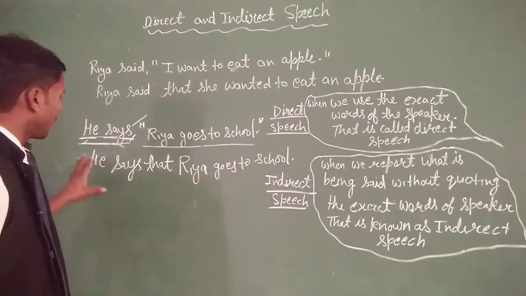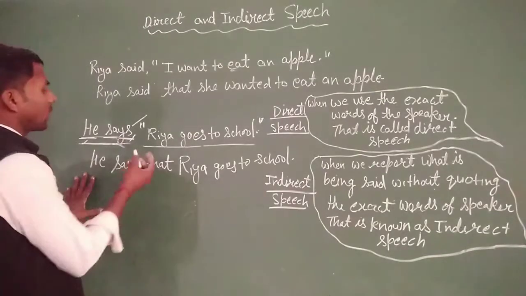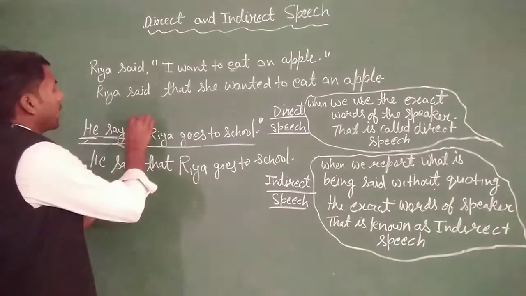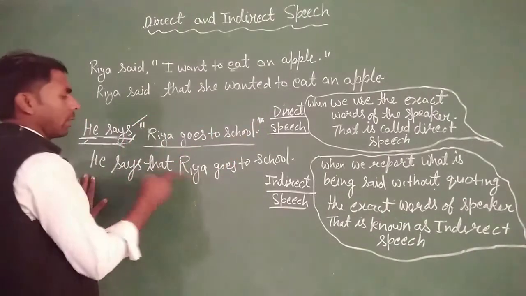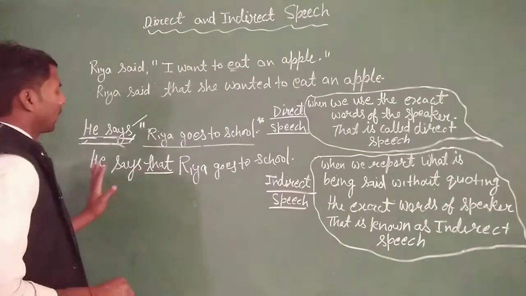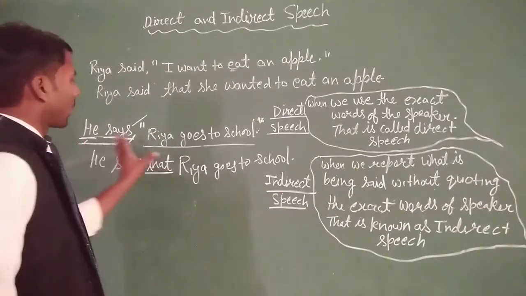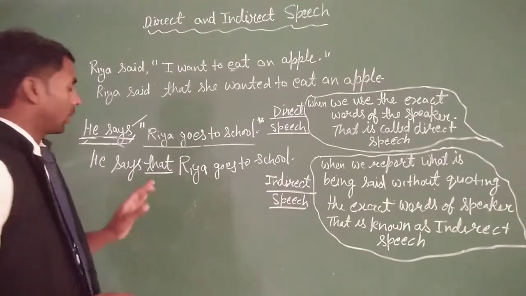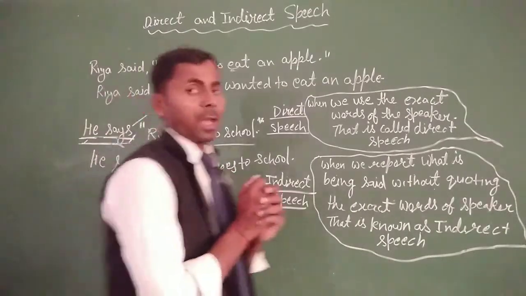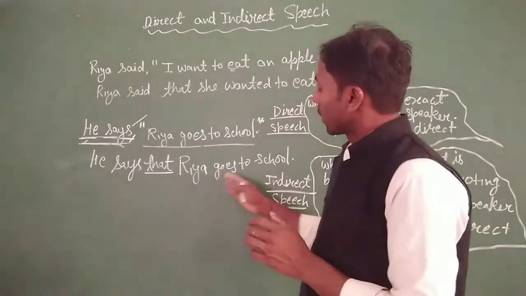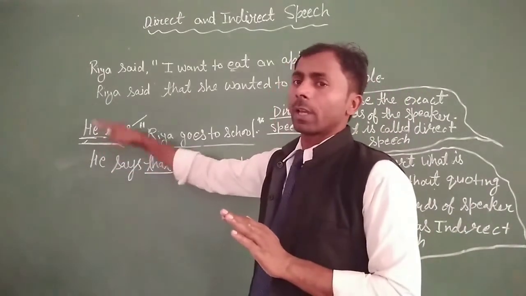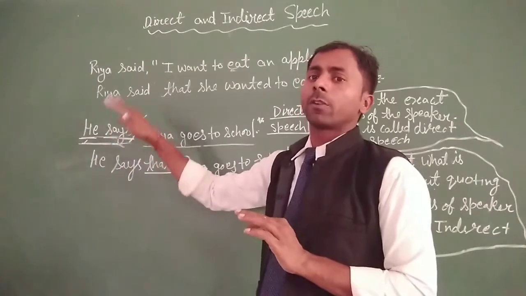So you can see that in the indirect speech, there are some changes. First, remove the comma and inverted commas. And you also add the conjunction that between the reporting verb and reported speech. So: he says that Riya goes to school. And we cannot change the reported speech if the reporting verb is in the present tense or future tense.